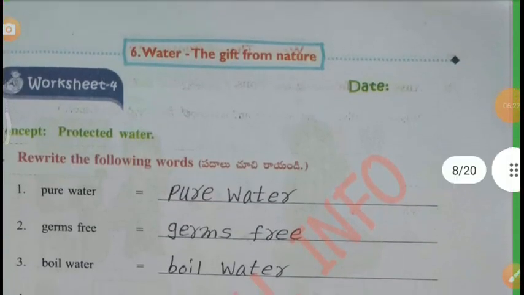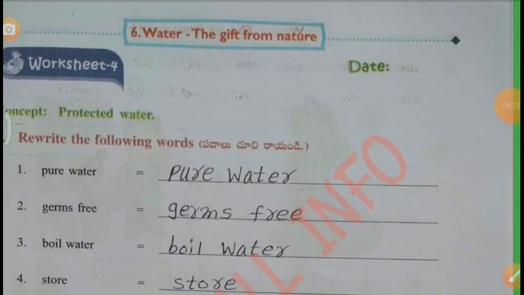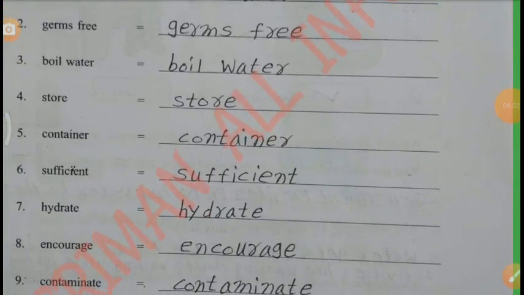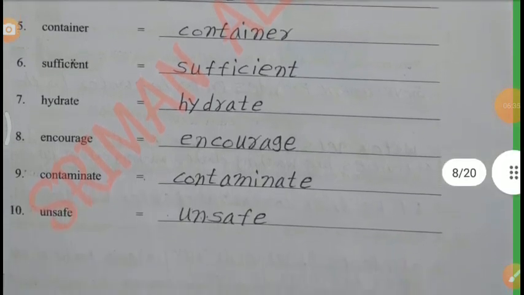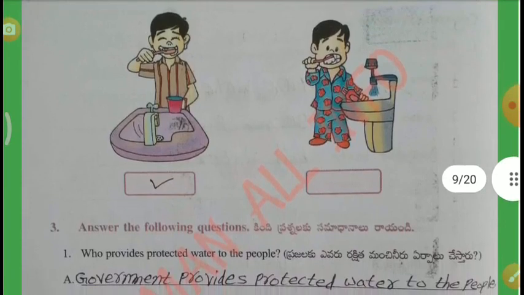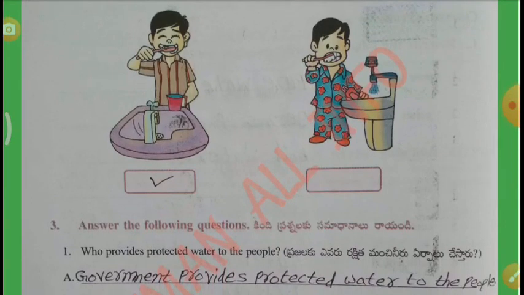Worksheet number 4. Concept, protected water. Rewrite the following words: pure water, germs free, boil water, store, container, sufficient, hydrate, encourage, contaminate, unsafe. Which one do you choose? Put a tick mark. I chose first one. In second one, the paste is on the glass and the water is wasting.